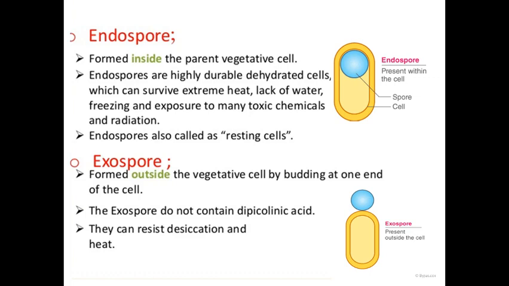When we talk about the morphology of the bacterial endospore, it may be oval or ellipsoid or spherical in shape. It may occupy central or terminal positions. You can see here this one is the terminal position, or subcentral positions.